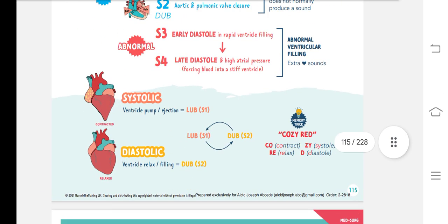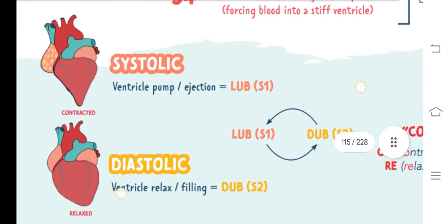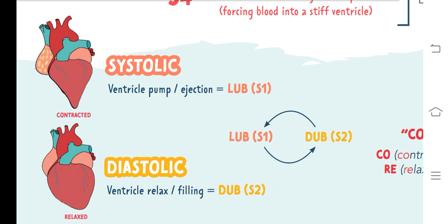Then we have two more terms, systolic and diastolic. Systolic simply means when there is ventricular pump or ejection, where the sound produced is S1 or lub.